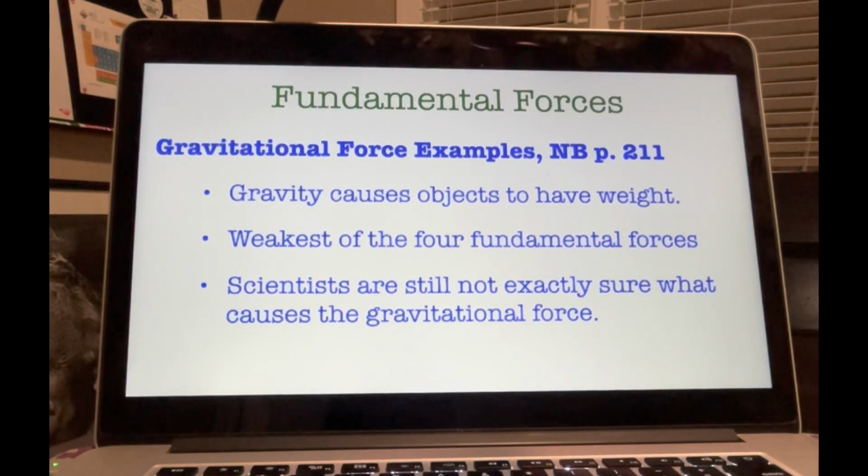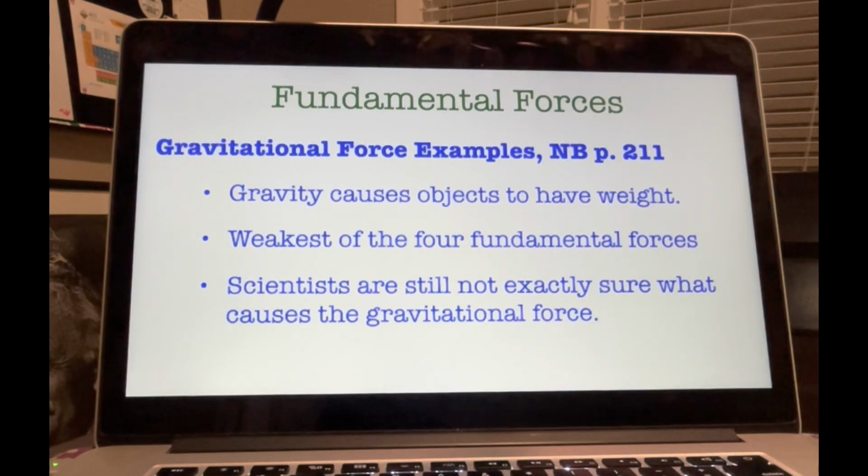All right, the last one. Gravitational forces. We've talked about that a bunch here, but let's figure out a little bit more. We've already talked a bit about the force of gravity. Gravity is the force that causes objects to have weight. It is probably the easiest one to recognize, so much so that you likely take it for granted.